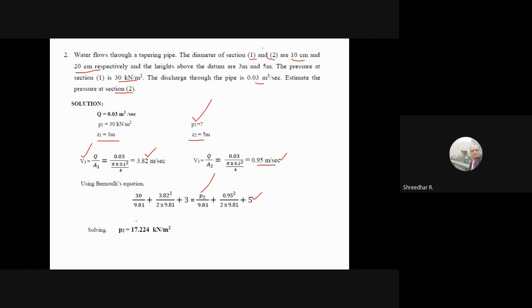So now with two problems you came to know. One is to find the loss of head, another is to just find P2 when P1 is given. So this is the problem. And here also I told you that velocity will change from section 1 to section 2 because of the diameter change.